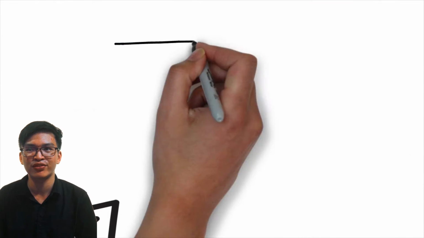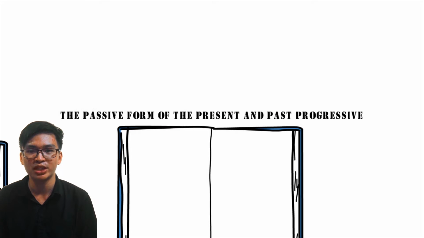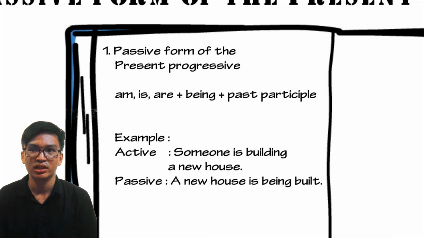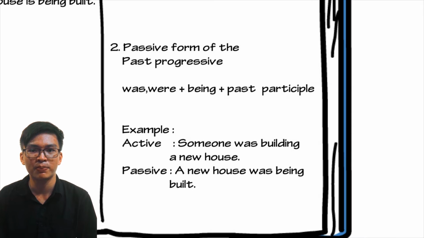The next is the passive form of the present and past progressive. Passive form of the present progressive. The form is am, is, are plus being plus past participle. The example: the active form, someone is building a new house. The passive form is a new house is being built. And then the passive form of the past progressive. The form is was, were plus being plus past participle. The example: the active form is someone was building a new house. The passive form is a new house was being built.